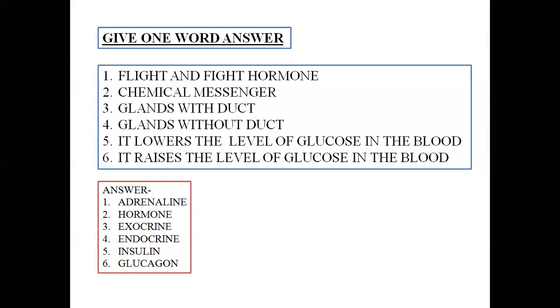Next is glands with duct. Glands with duct are the exocrine glands, okay? And glands without duct are the endocrine glands. The hormone that lowers glucose in the blood, what I just told you, is insulin. And the hormone which raises the level of glucose in the blood is glucagon.